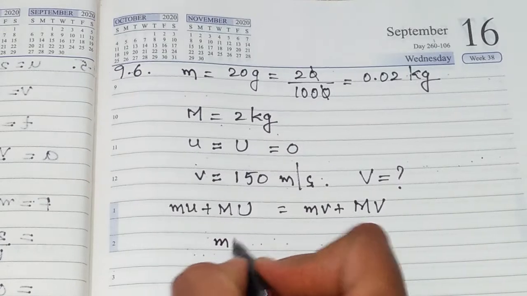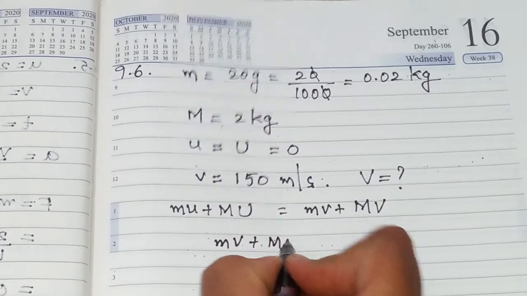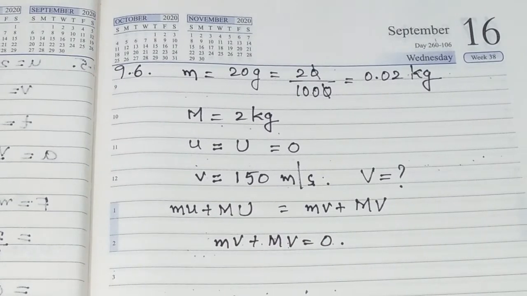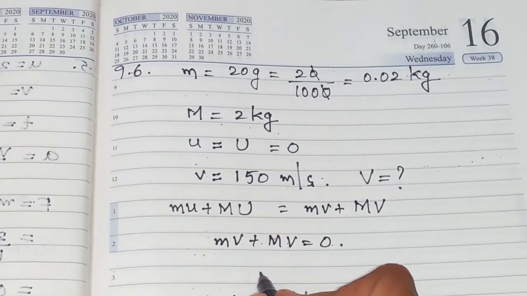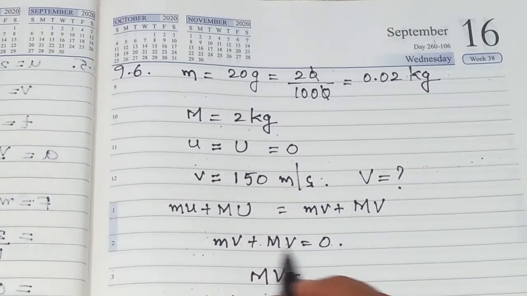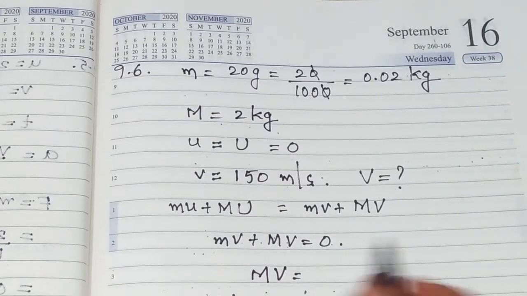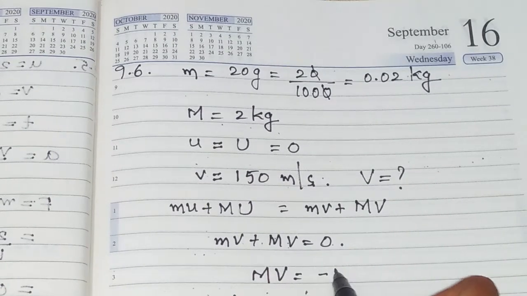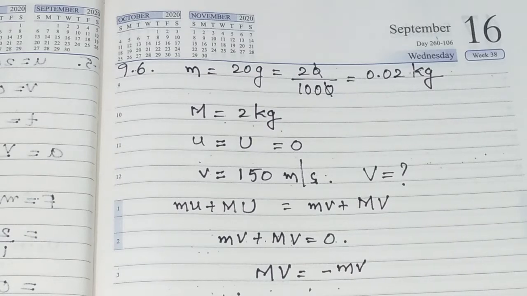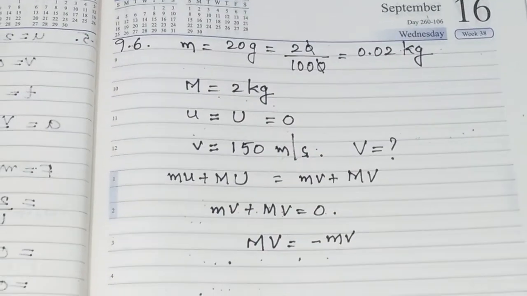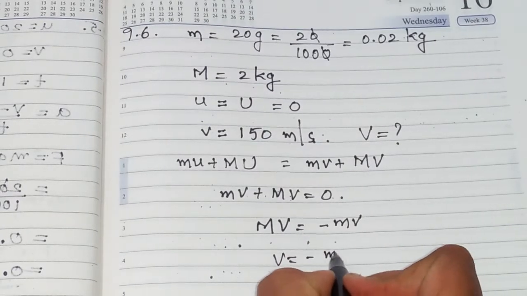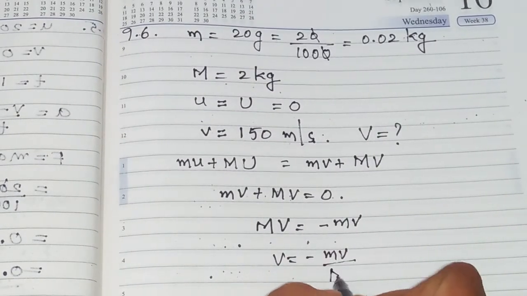So we can get here small mv plus capital MV is equal to 0. As we have to calculate capital V, I'll write capital MV is equal to, both of them if we are adding, we are getting 0. That means capital MV is equal to minus small mv. Okay. Now, we are going to find out capital V. So capital V is equal to minus small m into v by capital M.